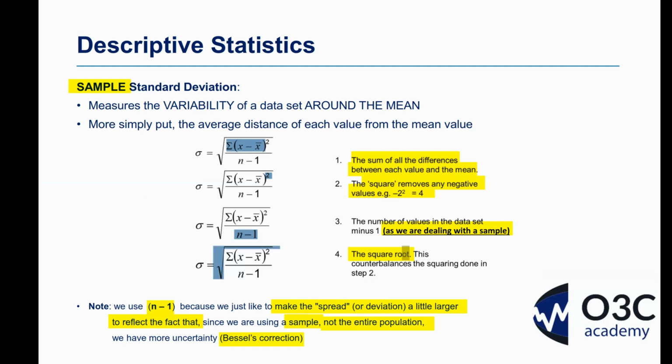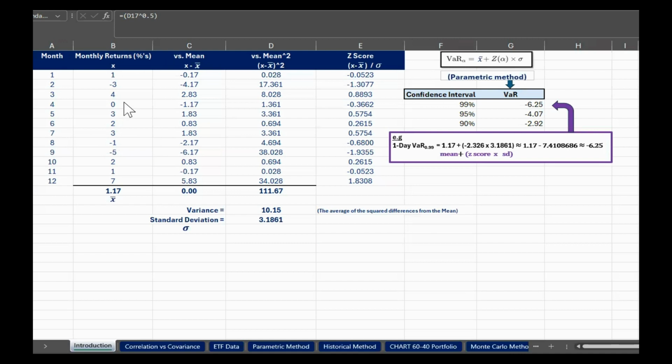So that's the long-handed way of viewing it. You don't need all of this. I'm going to show you how we do it on Excel, and I'll take you through this very example now. So here we have it on the Excel spreadsheet. We've got our monthly returns. You can see that in column B there. And we're simply taking the sum of those and dividing it by the number of pieces of data here, which is, of course, the 12 months. And that's what we got there.